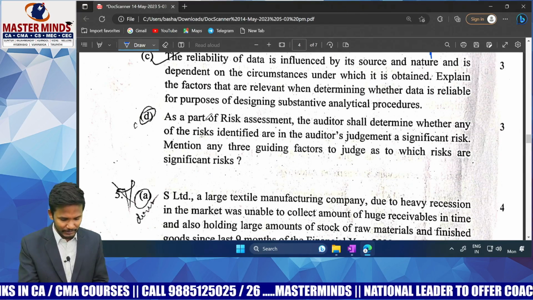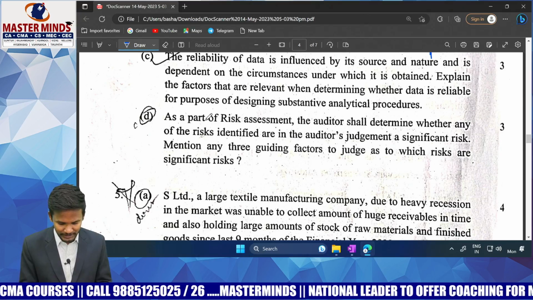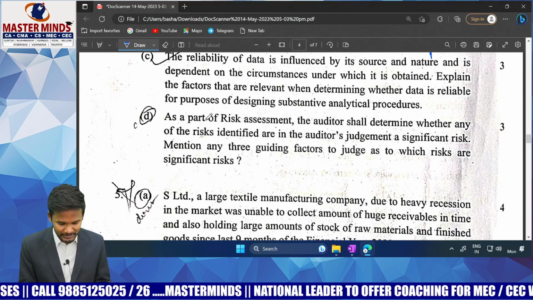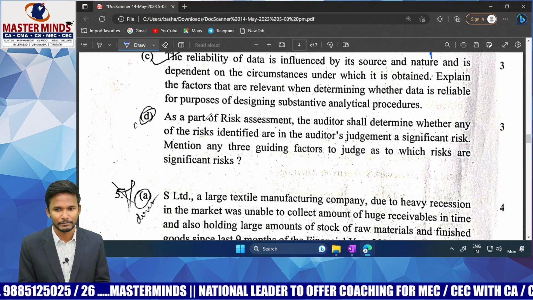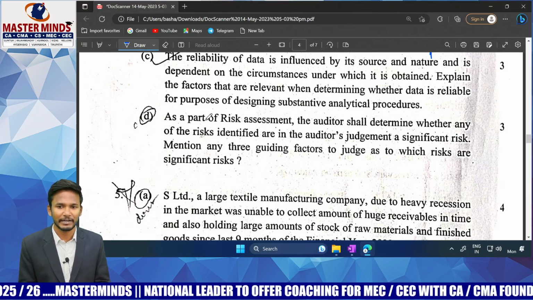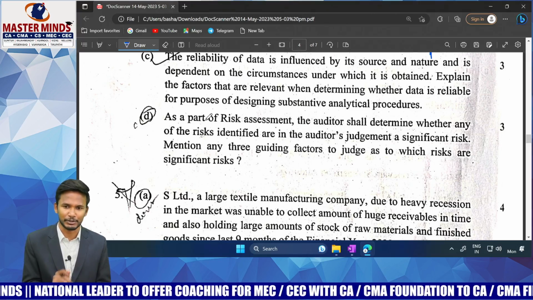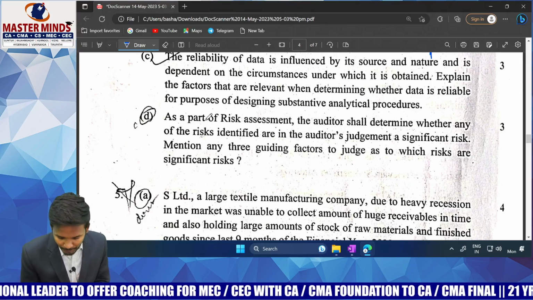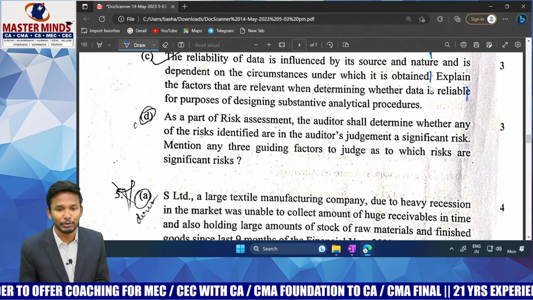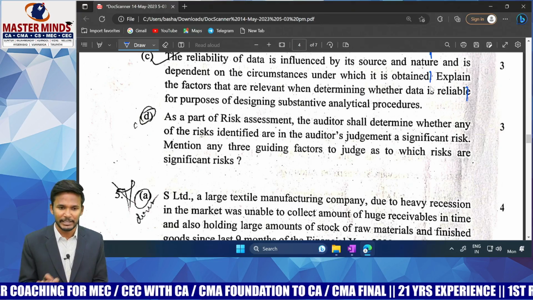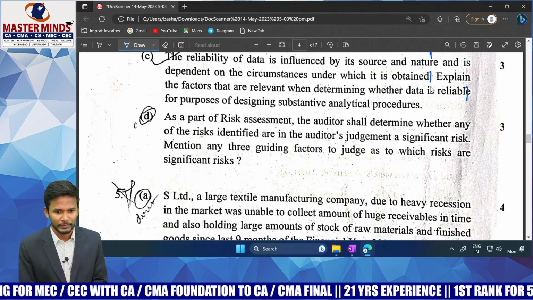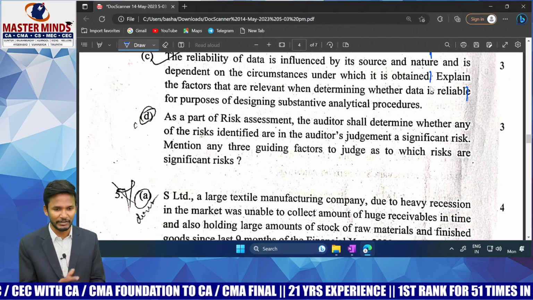The reliability of the data is influenced by source and nature and is dependent on the circumstances under which it is obtained. Explain the factors that are relevant when determining whether data is reliable for the purpose of designing substantive analytical procedures. Now, if you stop at this point, you will conclude that this question is from the audit evidence chapter. In the audit evidence chapter, we have question number 4 or 5, if I am not wrong.